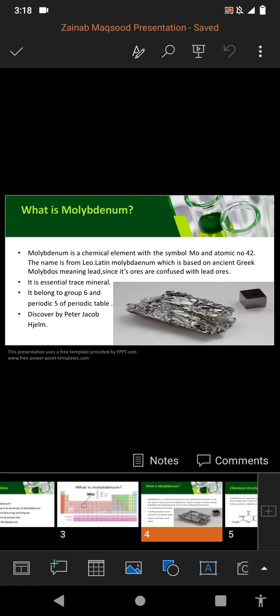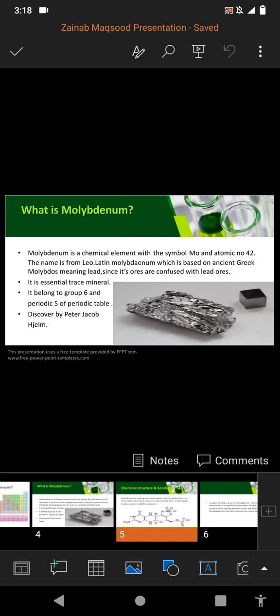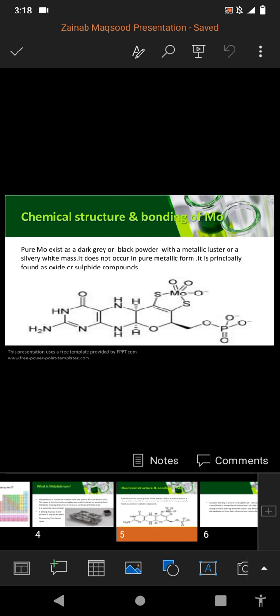He pasted and allowed for close contact between carbon and molybdenite. He then heated the mixture in a closed crucible to produce a metal, which he named molybdenum, meaning lead. It is an essential trace mineral, as we have discussed earlier that it belongs to group 6 and period 5 of the periodic table. Then we will discuss the chemical structure and bonding of molybdenum.